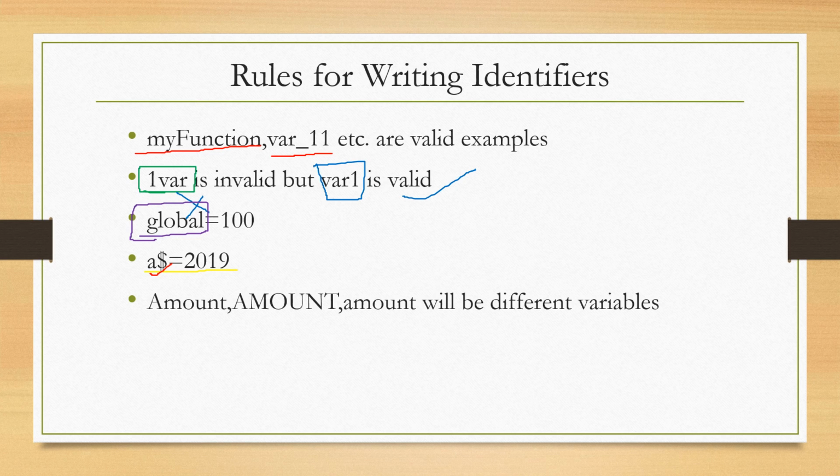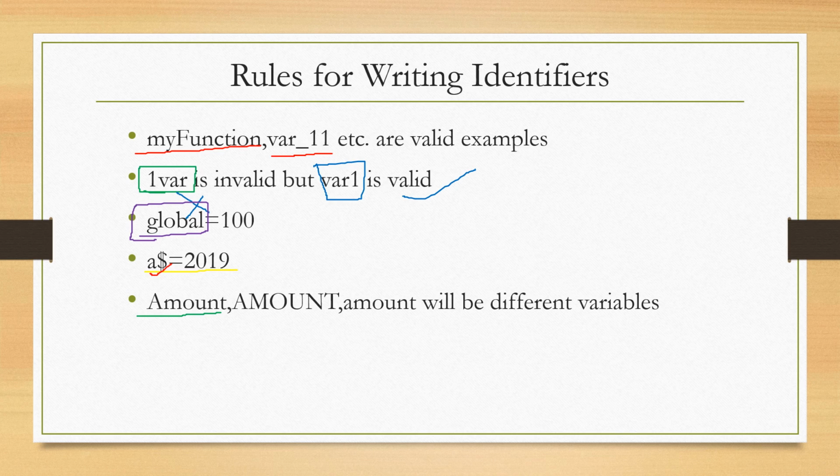Next, Python is a case sensitive language. Case sensitive means uppercase and lowercase letters are distinct, different. Here, amount is one variable and it is written in different ways. First, the first letter is capital and the remaining letters are in small case. So this is a valid identifier.